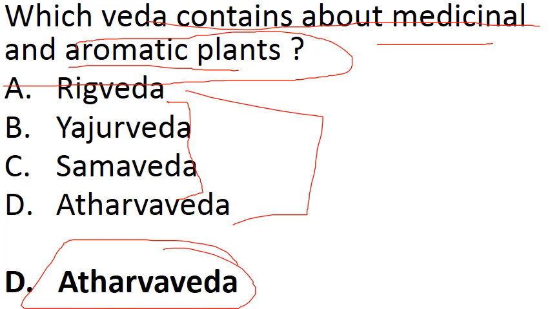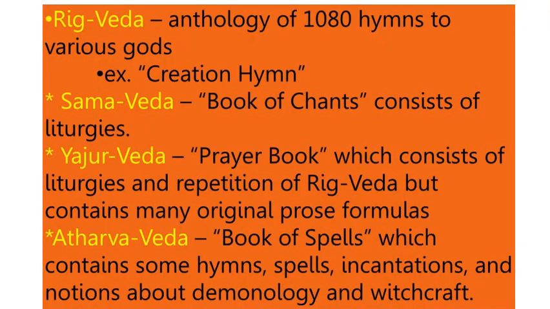Here our work starts. We should know about all the 4 Vedas. What actually are the contents of these 4 Vedas? We don't know what will come in the question. Here is the full explanation of that question. We'll discuss all 4 Vedas. First one, Rig Veda. There is an anthology of 1080 hymns. If you don't know hymns, then leave this. This comes under the history chapter. You just remember anthology in Rig Veda. And there are many anthologies related to various gods.